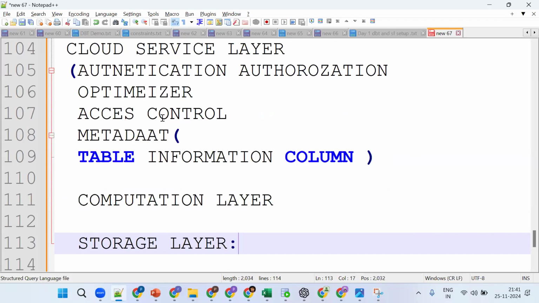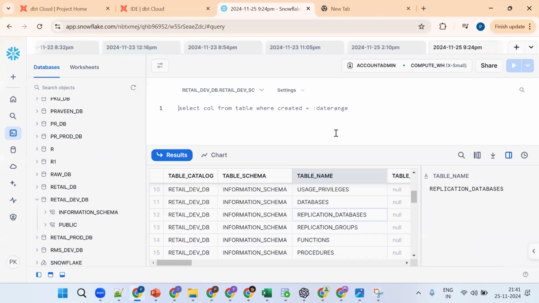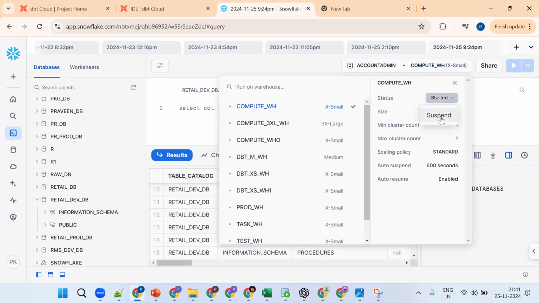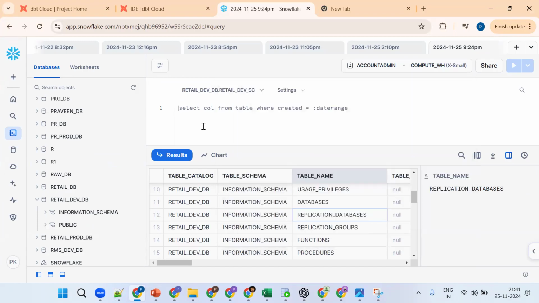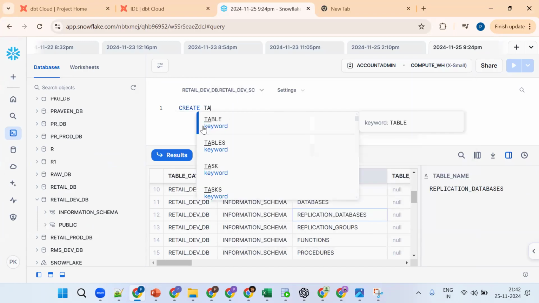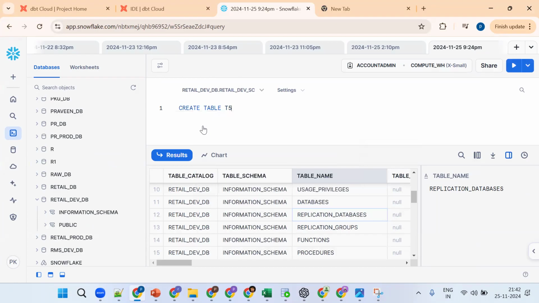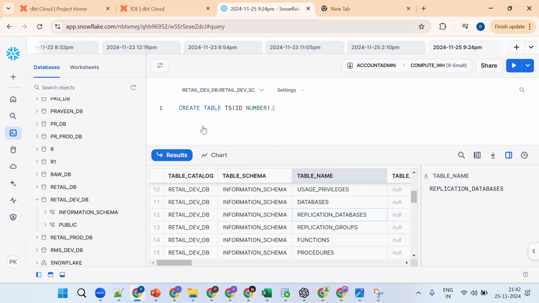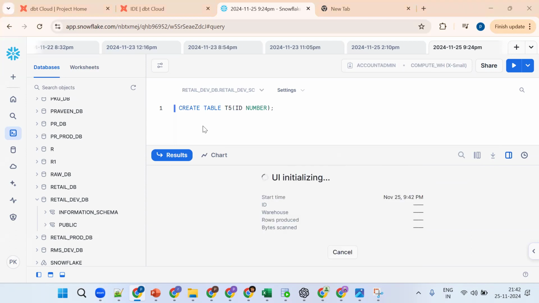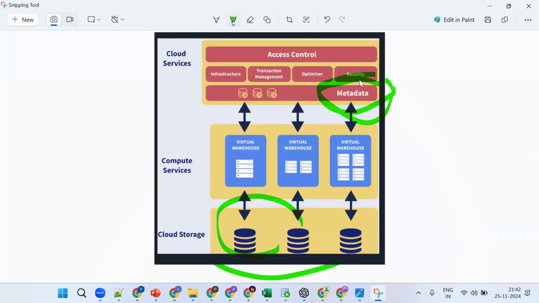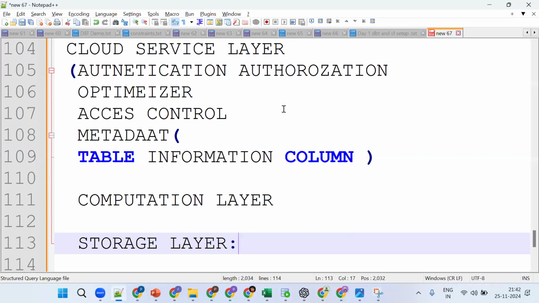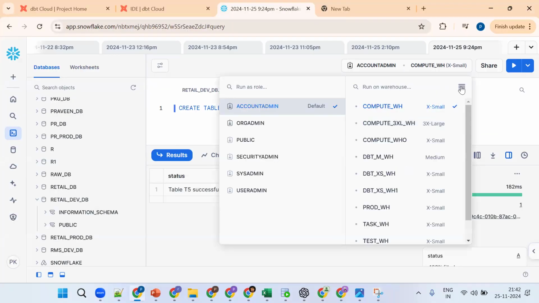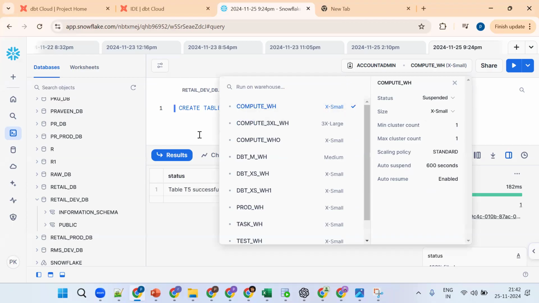Now let me create a simple table. First I suspend this warehouse so that we get some clarity. Suspended. Now create table T5 with ID number. This is a DDL statement. Which layer comes into the picture? Metadata management. So far good. The warehouse is still in suspend status because it doesn't require any computation power.